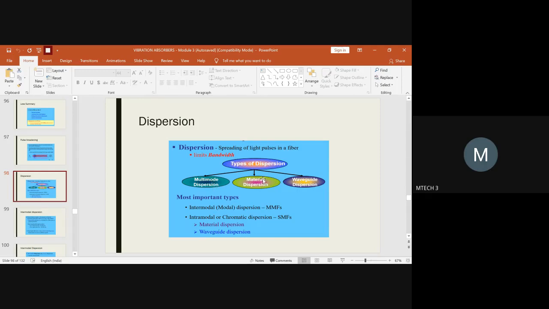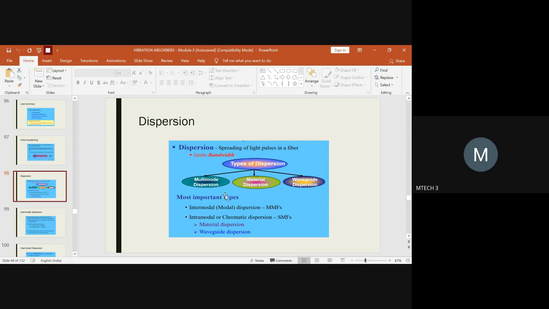If the broadening of the pulse is happening, if the bandwidth of the pulse is increasing due to the material of the optical fiber you have used, then it is material dispersion. Similarly, if the dispersion is coming due to the waveguide phenomena, then we call that waveguide dispersion. These are the three important types of dispersion.